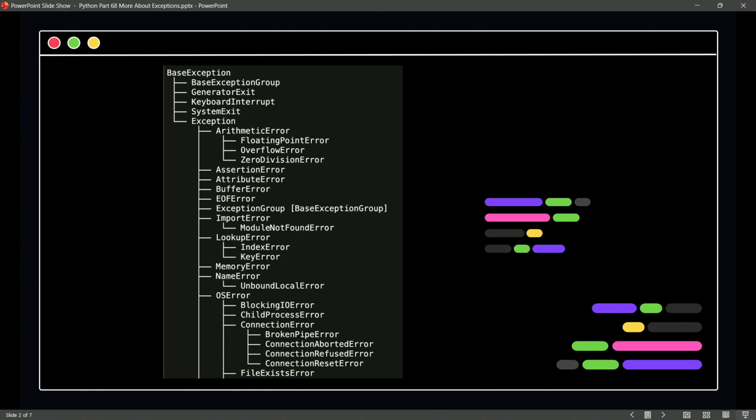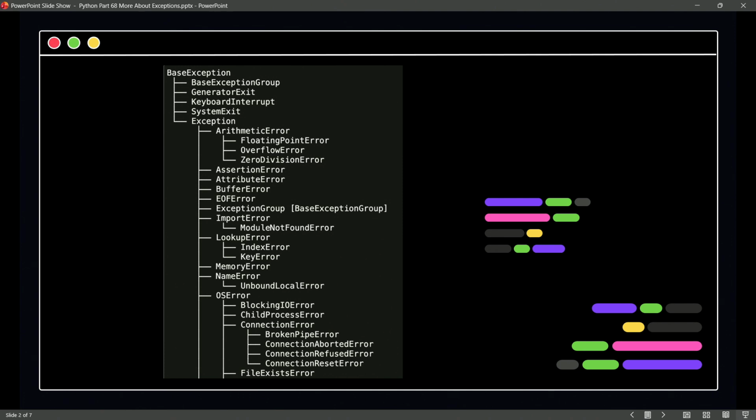So notice there's a base exception, and then from this we can derive an exception group, and underneath that we have arithmetic errors that could occur, like floating point errors or overflow or zero division errors. So notice there's this hierarchy.